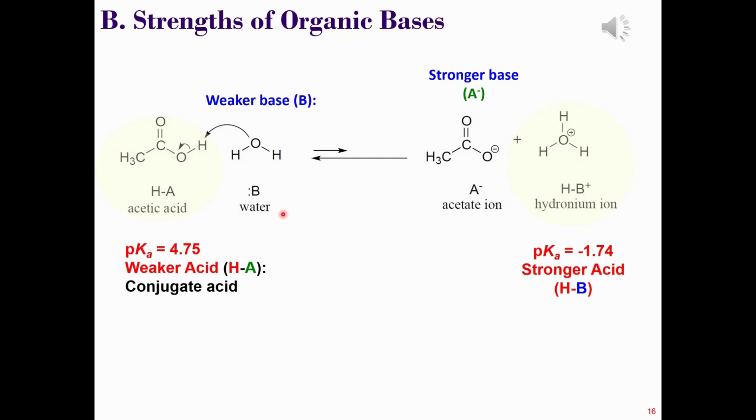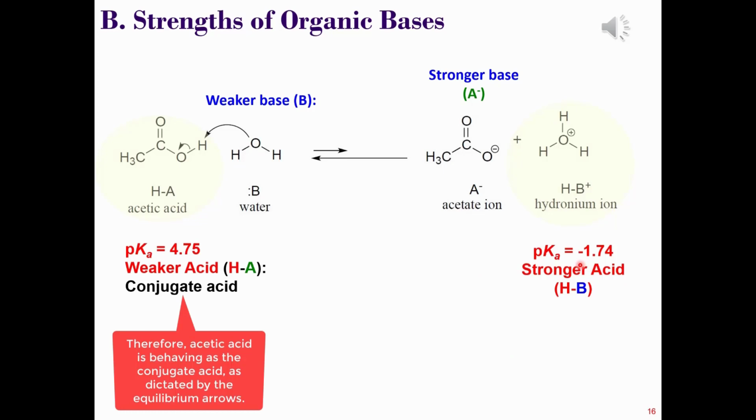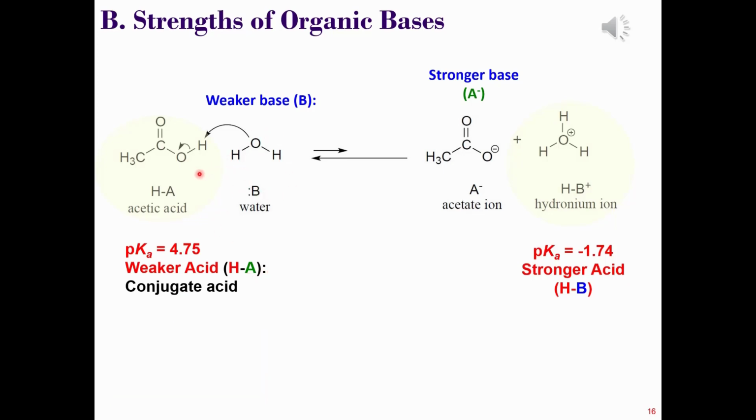When you look at the pKa values of the acid and the "conjugate acid", it's now possible to tell that the hydronium ion is the stronger acid. It has a pKa of negative 1.74, and the acetic acid is the weaker acid. It turns out that water is not a strong enough base to deprotonate acetic acid. Therefore, the acetic acid is the conjugate acid, and the hydronium ion is the stronger acid. However, the acetate anion is a strong enough base to deprotonate the hydronium ion.